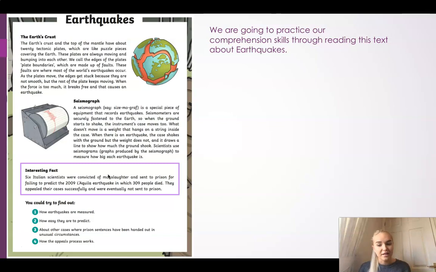And you could try to find out how earthquakes are measured, how easy they are to predict, about other cases where prison sentences have been handed out in unusual circumstances, and how the appeal process works.